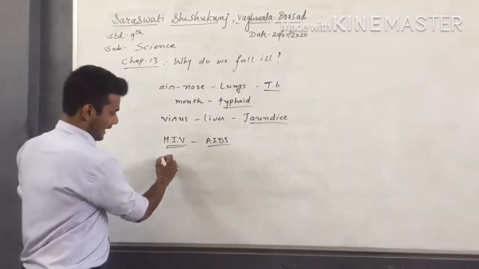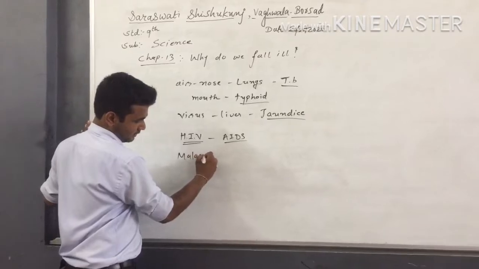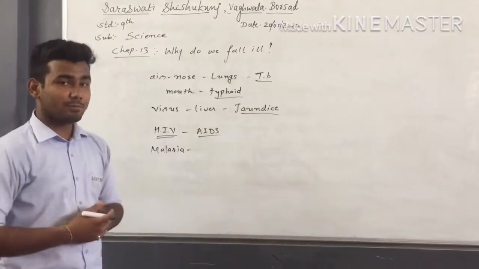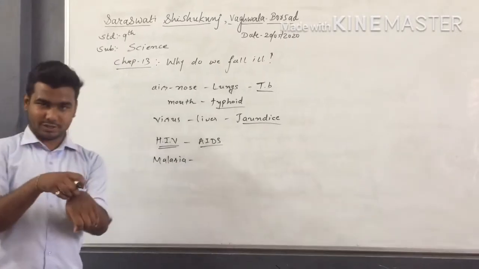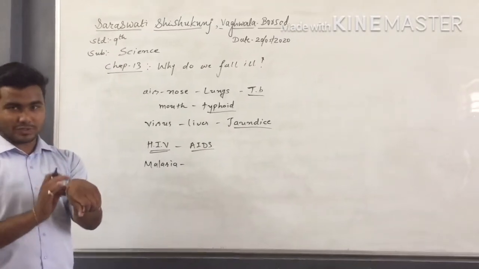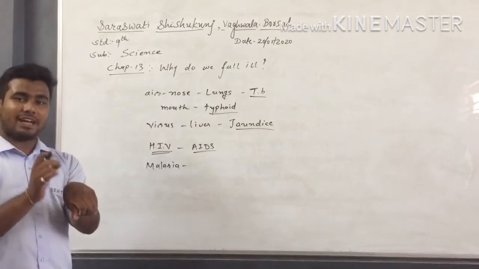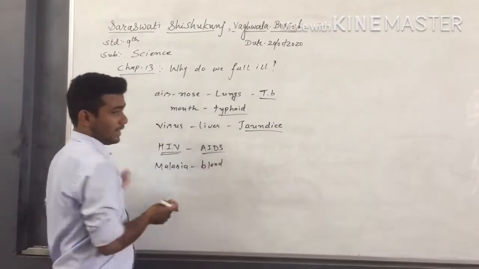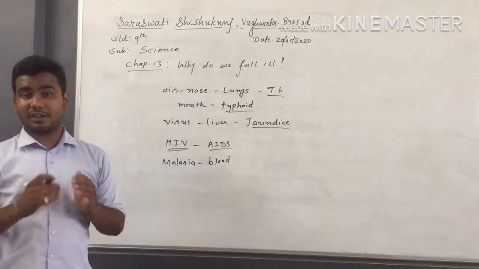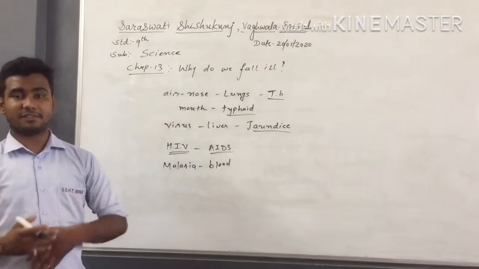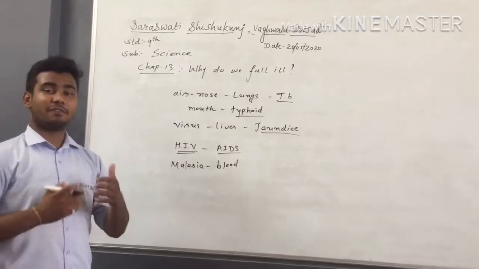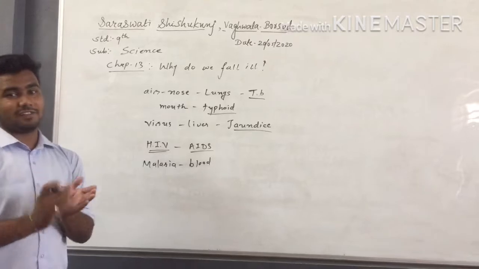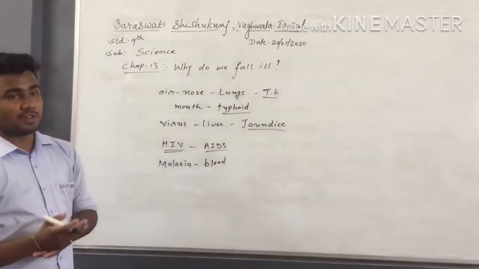Also, if we talk about malaria, it is a vector-borne disease, right? It is spread by mosquitoes. By the bite of a mosquito, the malaria parasite enters our body, dissolves with our blood, and causes the disease. So different bacteria, viruses and protozoans have different sources and different targets in our body. According to that target, they affect us, and they have different types of symptoms.